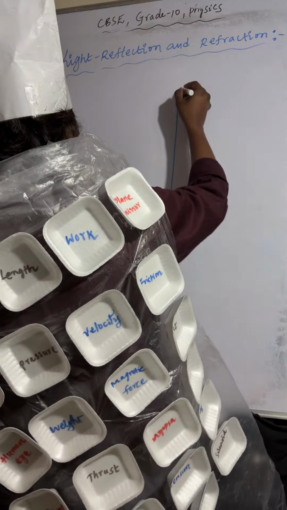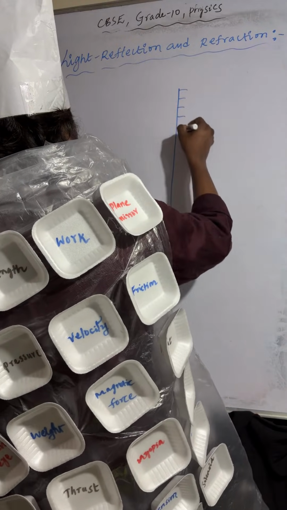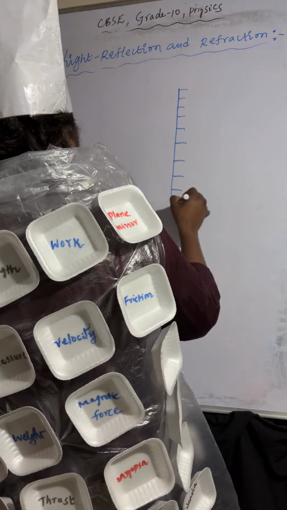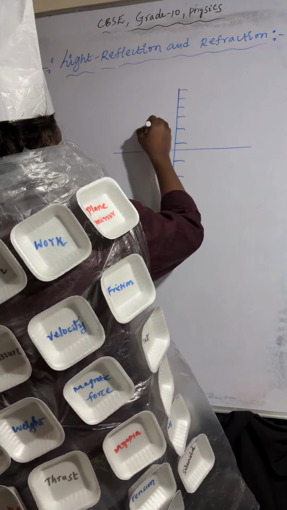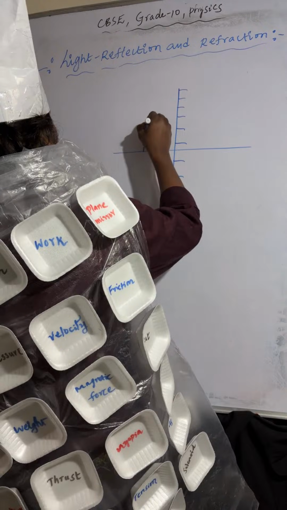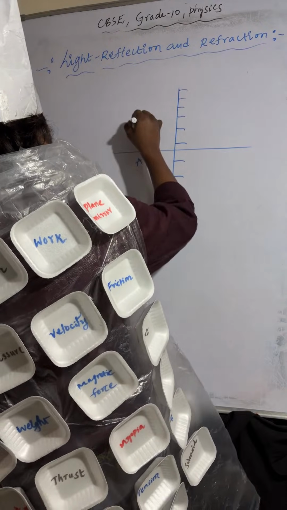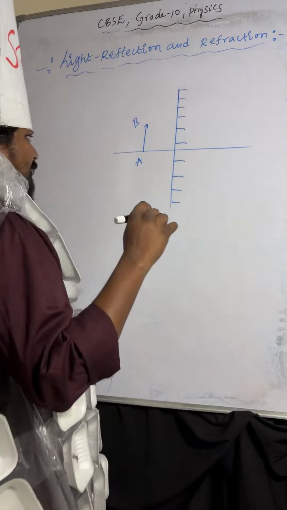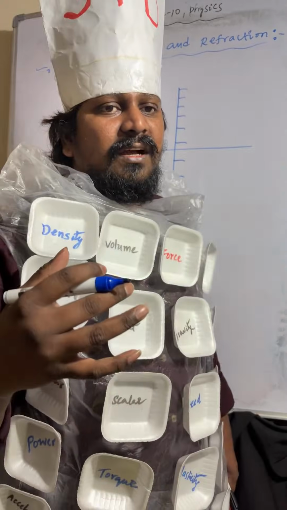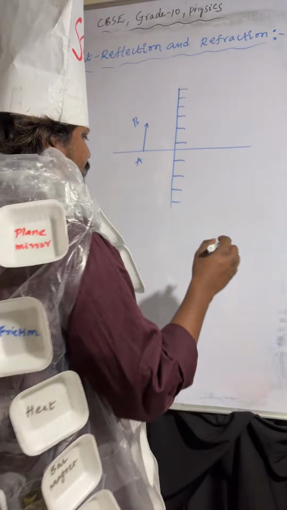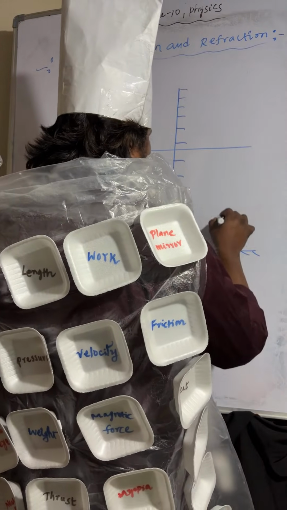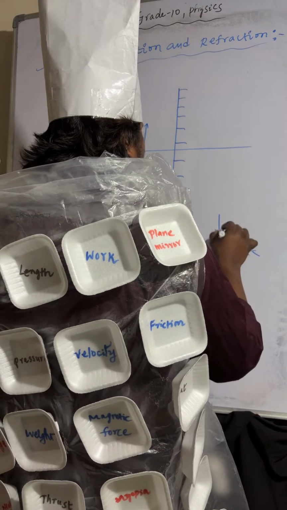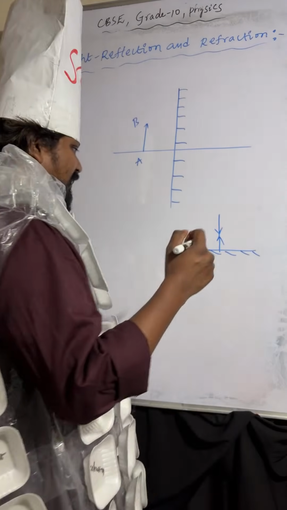So I am taking like this. Here is the object. A and B, AB is the object. If the light ray is moving along the normal line, that light ray will be reflected back along the same path.